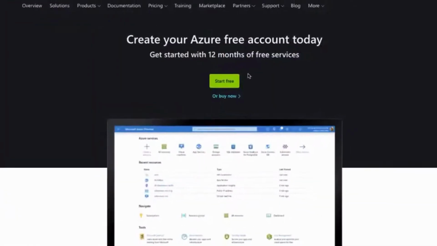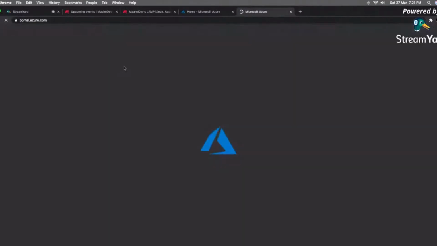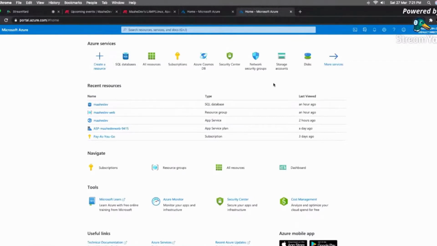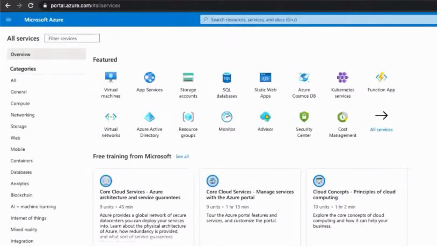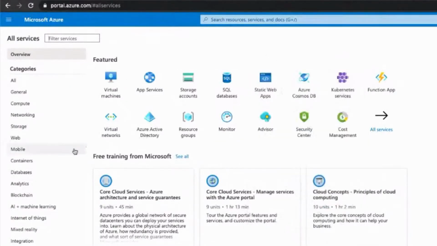For me, I have already created an account with Azure and my free services are already over. So what I'll do is go to portal.azure.com, which is where all the setup happens. This is how it looks once you move inside. This is when we click on all the services. These are the different services Azure is offering. As I said, I have just categorized them into 4 things, but we have a lot more: virtual machines, SQL database, static web pages, monitor resource, ADs, and everything.